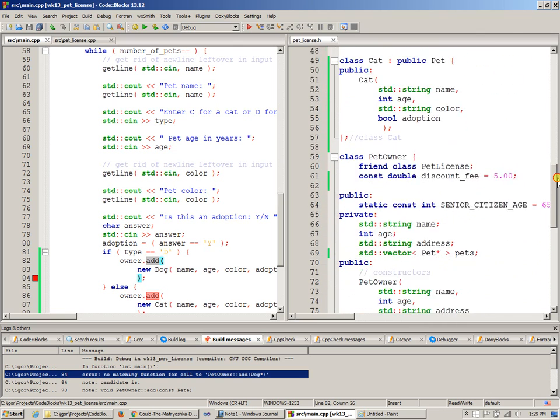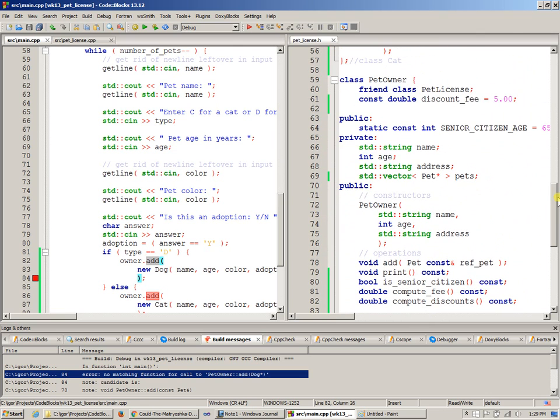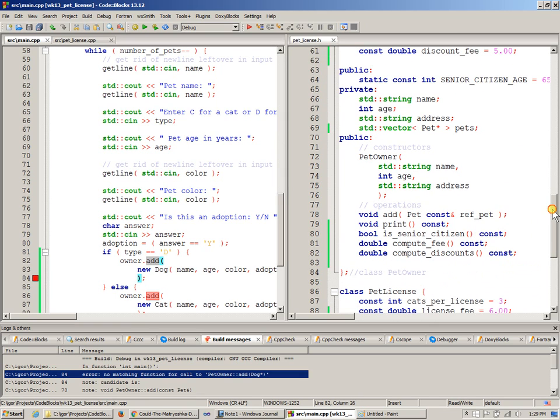Add. And right now this add takes a reference to a pet, right? But right now, new operator returns a pointer. Actually, all I have to do perhaps is just change this to a pointer to a pet, right? And instead of saying reference to pet, pointer to pet, right? So it's basically pass the address of the pet anytime I say add, right?